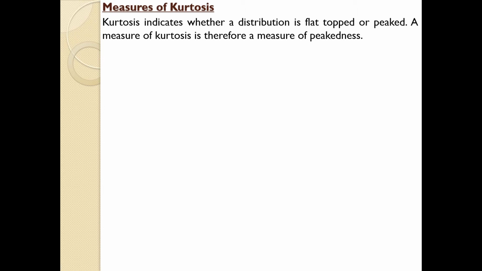As far as the measurement of shape is concerned, we have two characteristics. We can represent a distribution graphically, and one such method is skewness, which refers to the symmetry of a series. We have learned previously what is meant by skewness and what is meant by symmetry. The next area is kurtosis, which measures the peakedness of a normal curve. It is another graph which measures the peakedness of a curve. Peakedness of a curve means the height of a curve. Sometimes it may be higher or it may be lower.